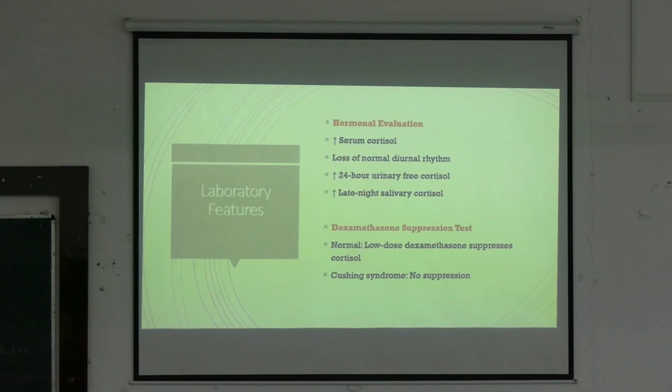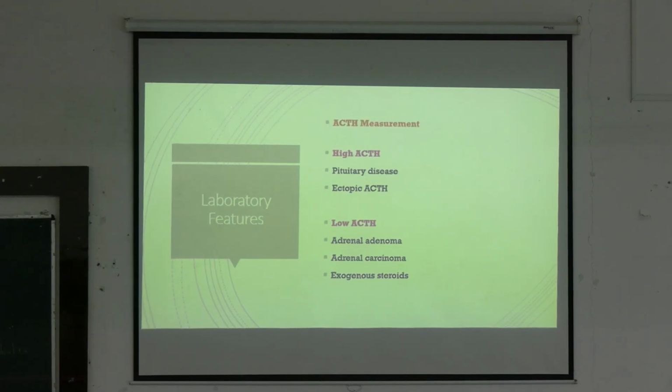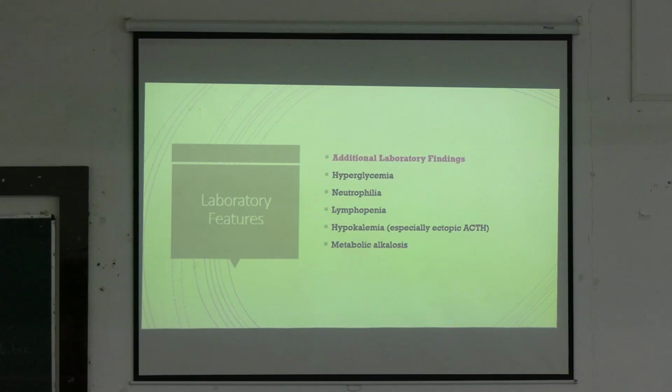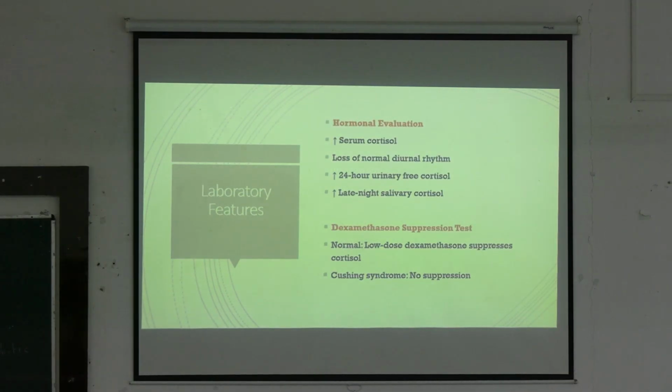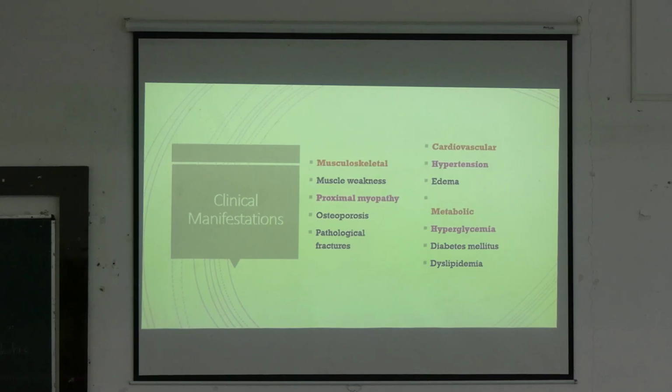So, can anyone sum up the important clinical features? First step, face, what will happen? There will be moon facies. Then buffalo neck, back.